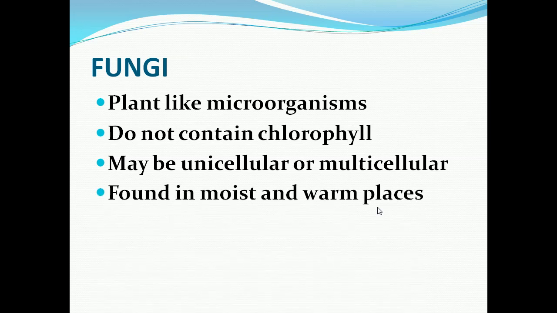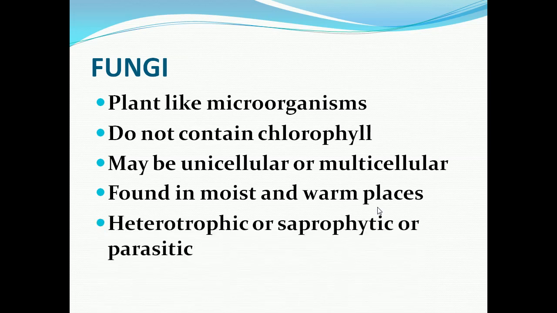Already at the very start I told bread mold as an example for microbes. So the favorable condition for the growth of fungi is a moist condition, and it can also grow in warm places. The mode of nutrition in fungi is heterotrophic. Heterotrophic means it will depend on other organisms for its food, saprophytic or parasitic. Saprophytic means feeding on dead and decayed organisms, or it can live on other organisms, so it is called parasitic.